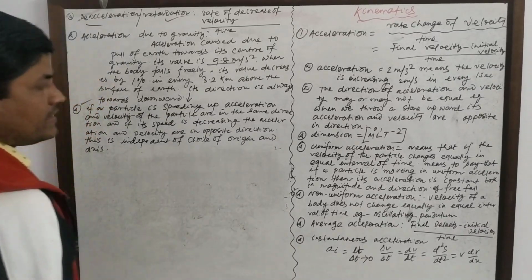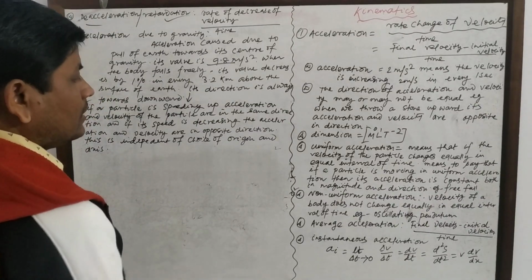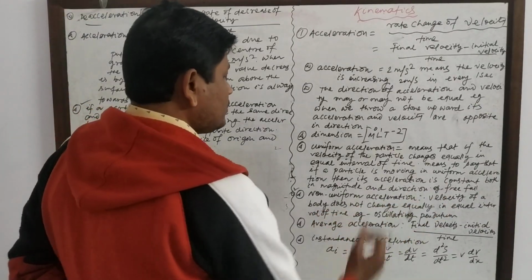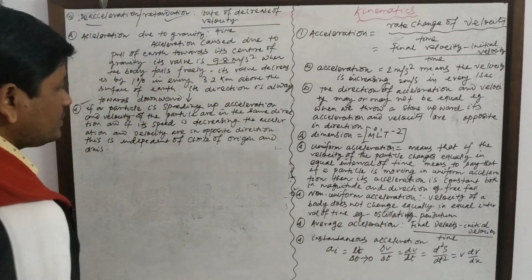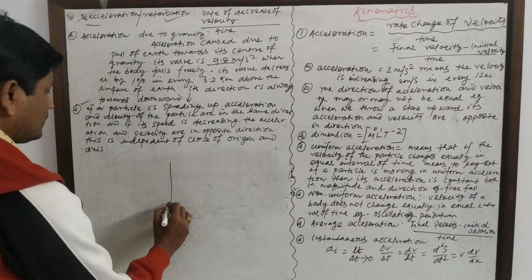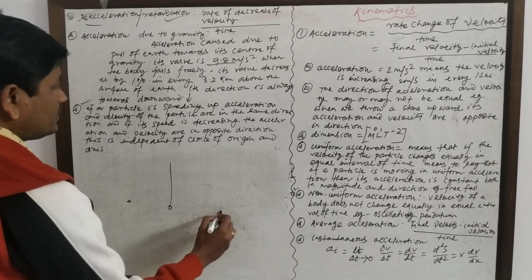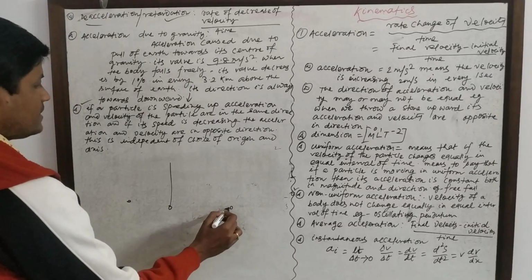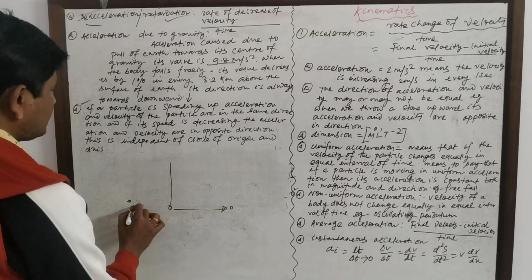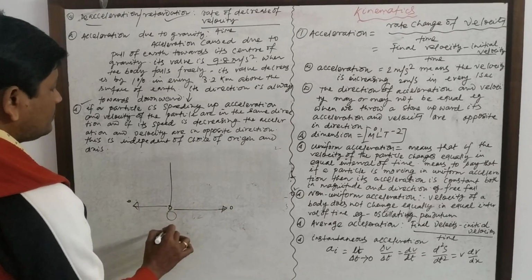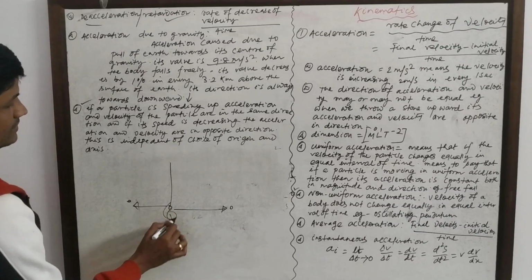Now non-uniform acceleration: the velocity of the body does not change equally in equal intervals of time. In the case of an oscillating pendulum, its acceleration is maximum at the maximum displacement and minimum at the mean position.